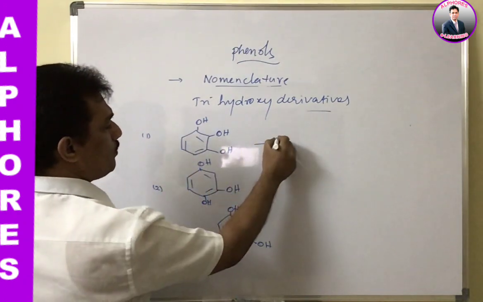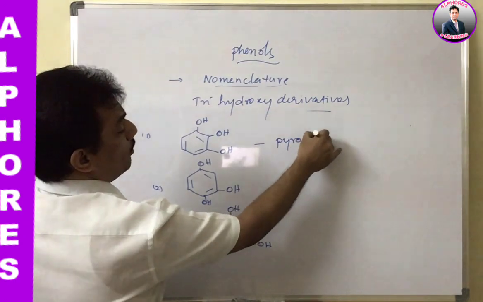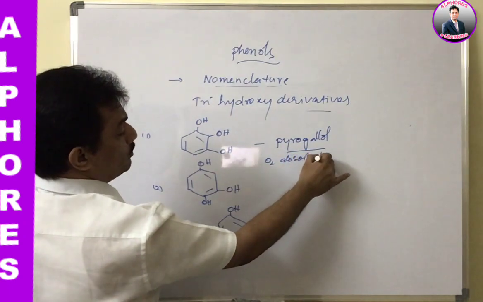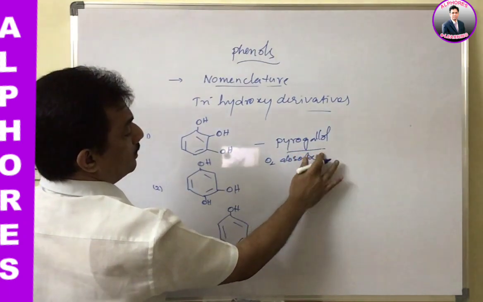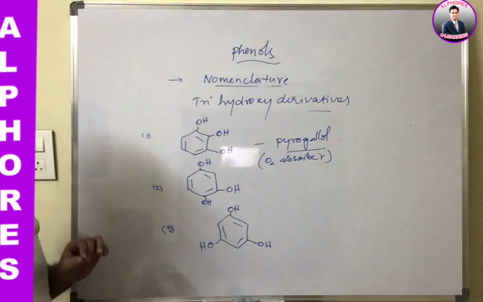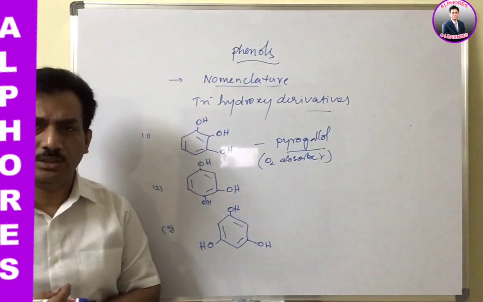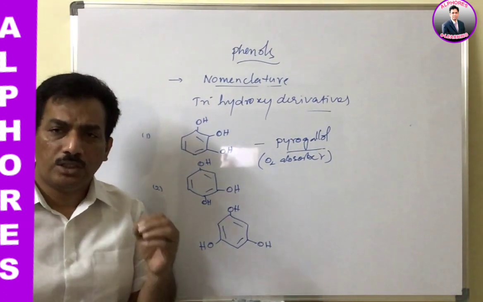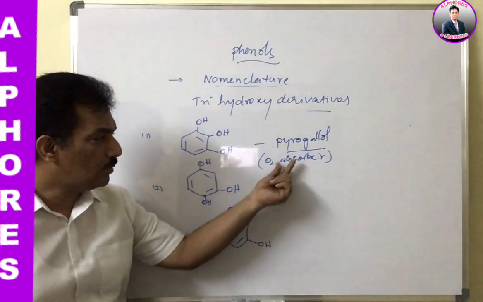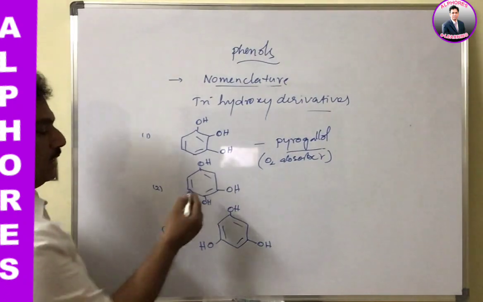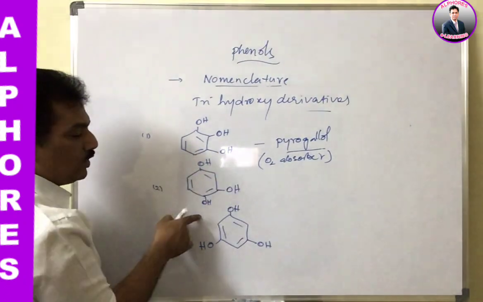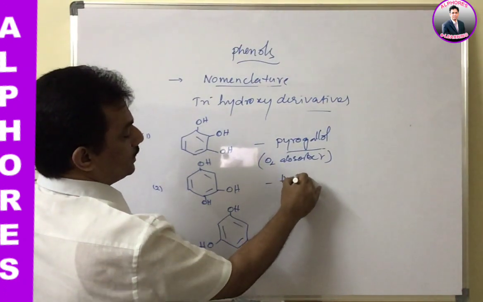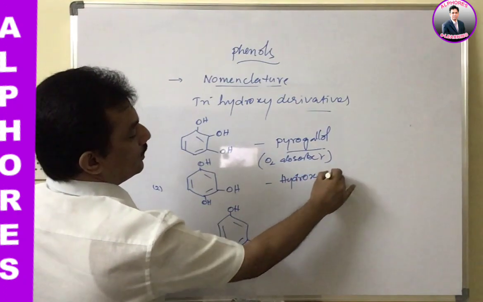This is pyrogallol. Just remember, it is used as an oxygen absorber. Excess oxygen it can absorb. You remember, whenever excess oxygen is generated in metallurgical operations due to chemical phenomena, then the material that is used to absorb that excess oxygen is nothing but pyrogallol. Just remember. It is actually phenol. This phenol is having a hydroxy group, hence it is known as hydroxyquinone.